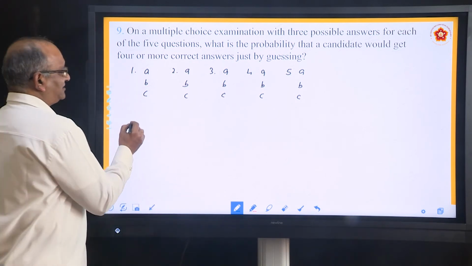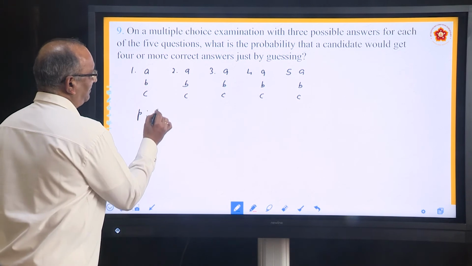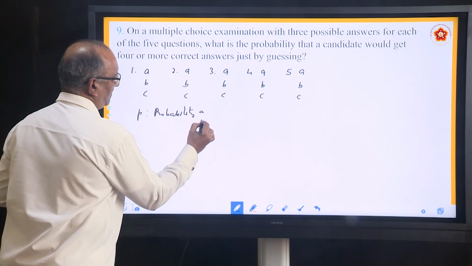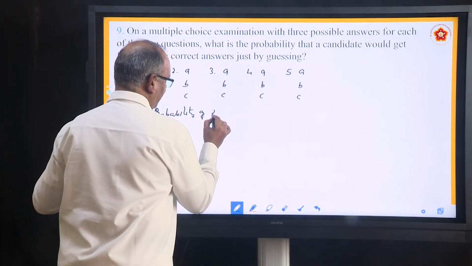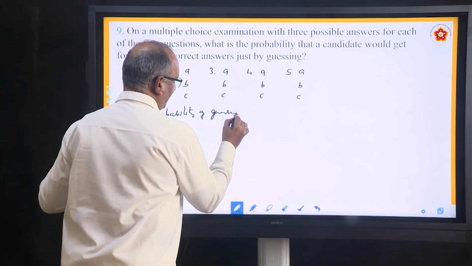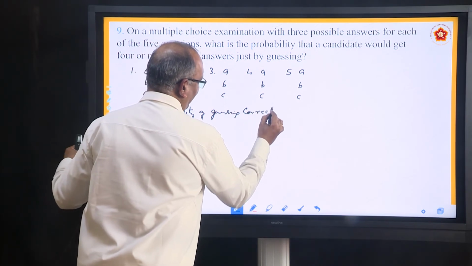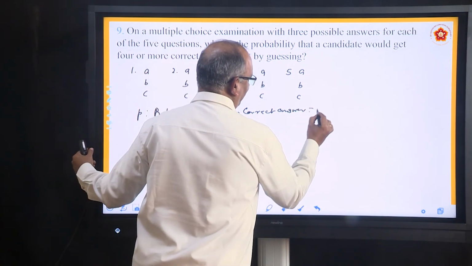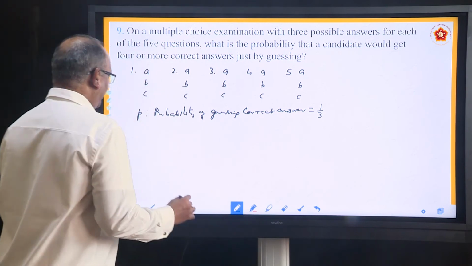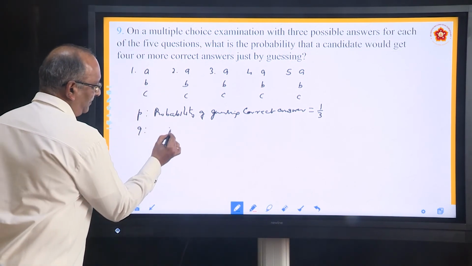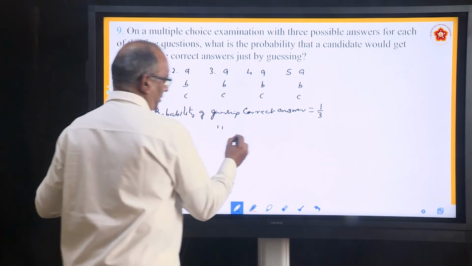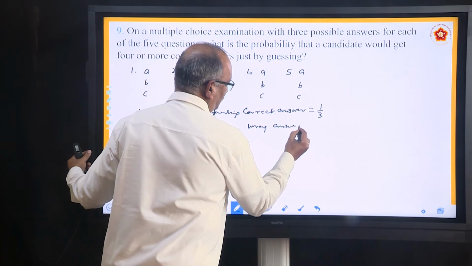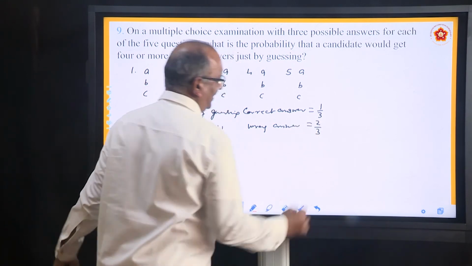Okay. So, here we will say P stands for the probability of guessing the correct answer. Correct answer according to him, remember this is not the right answer, and it is 1 by 3. In that case, what will be Q? The probability of guessing a wrong answer, according to the student, not according to the right answer.